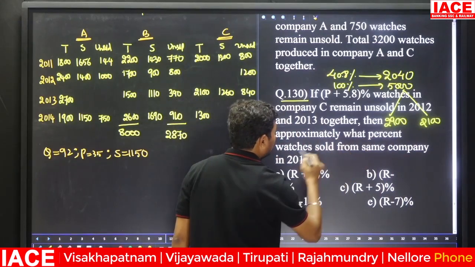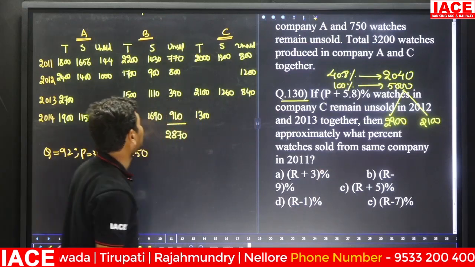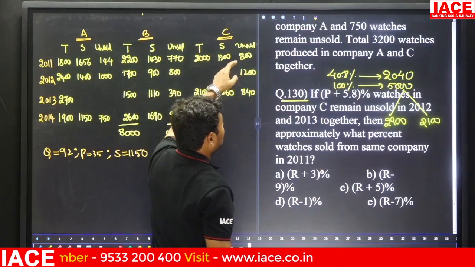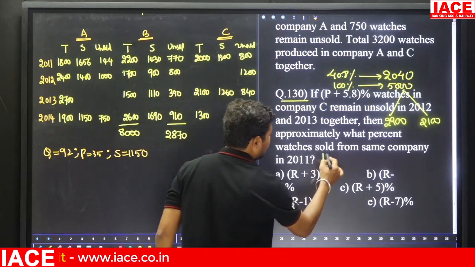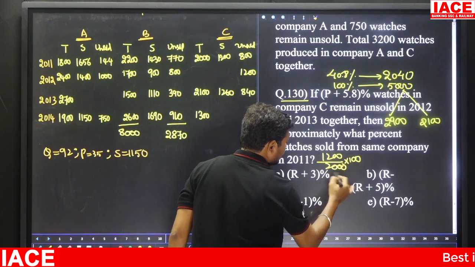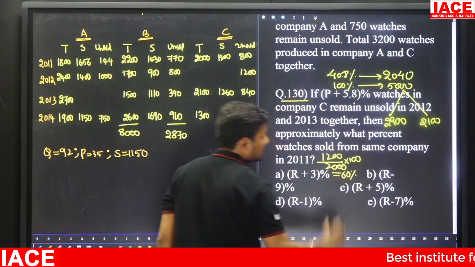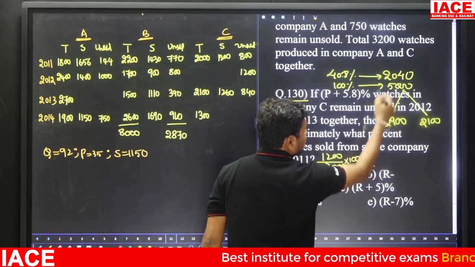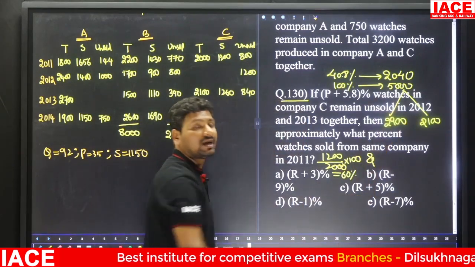Then approximately what percentage of watches sold from the same company in 2011? In 2011, how many total watches? 2000. In this, the sold value is 1200. 1200 by 2000, we need percentage, so multiply with 100. It is equal to how much percentage? 60%. Okay, this is one condition. Then what is the relation between them? The options are the relation for R, condition wise.